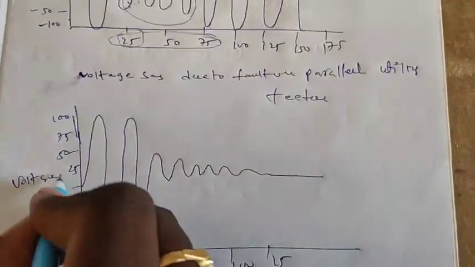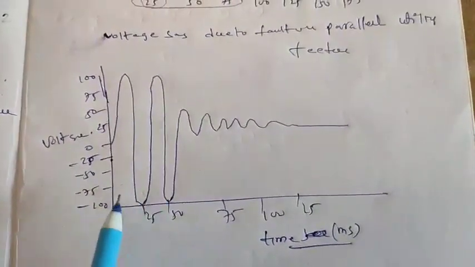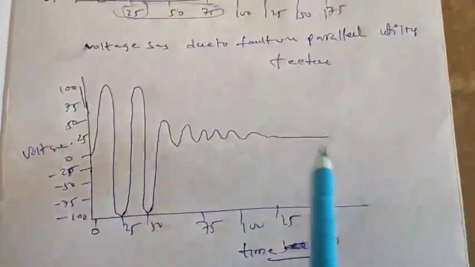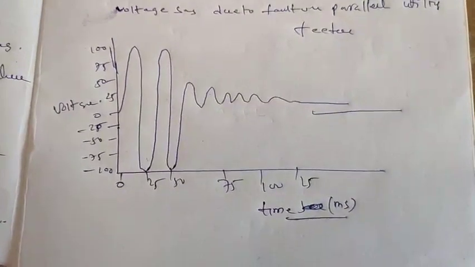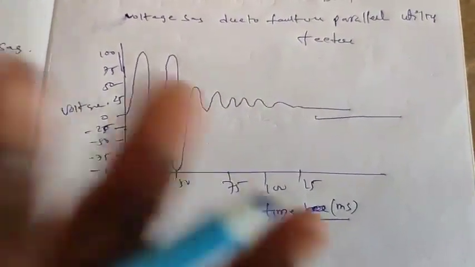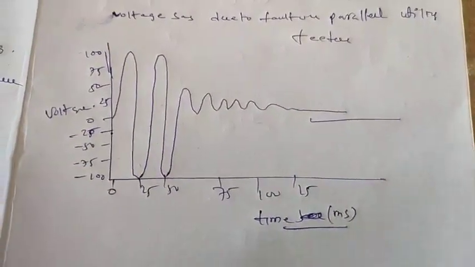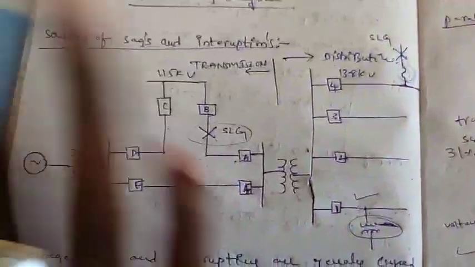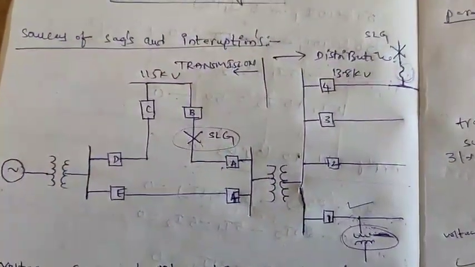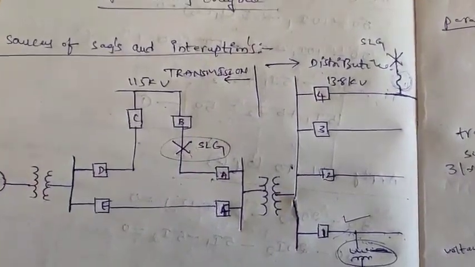Here we see the normal value; when there is a fault on the same feeder, there is a voltage sag, and after that comes the interruption. So this is about voltage sag and interruption. Finally, in all these cases the voltage value is not 0; some voltage value is there.